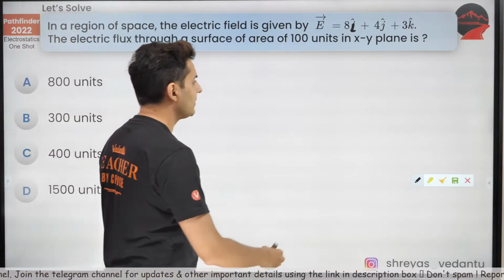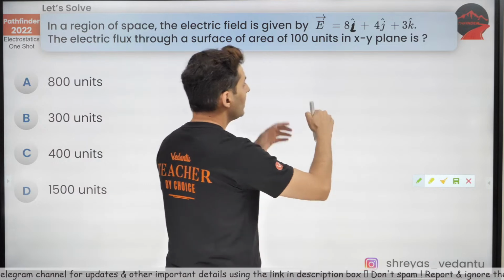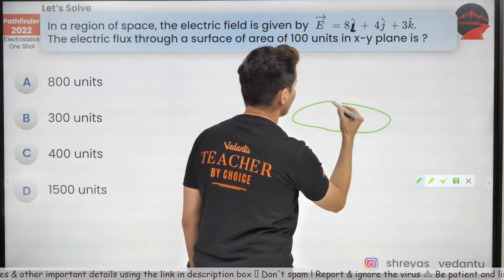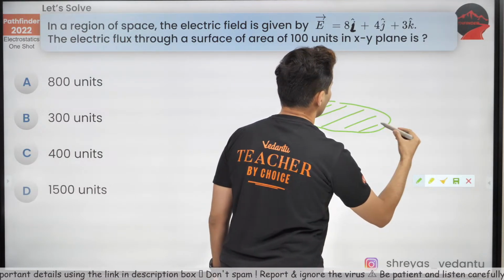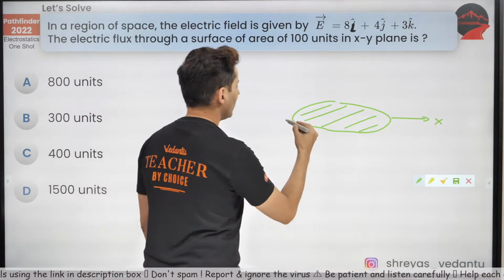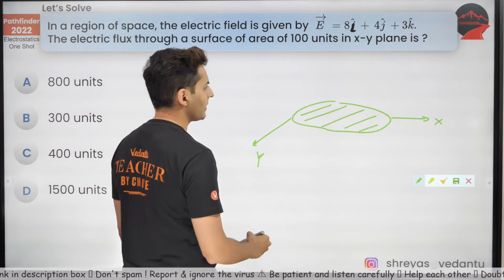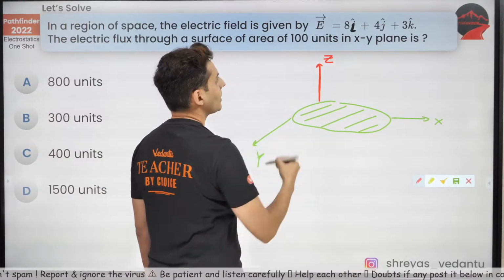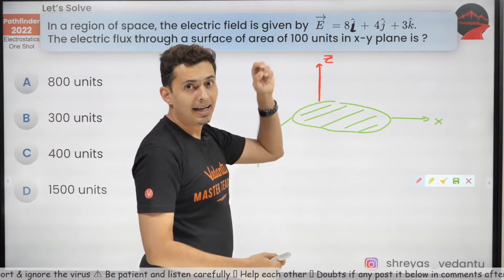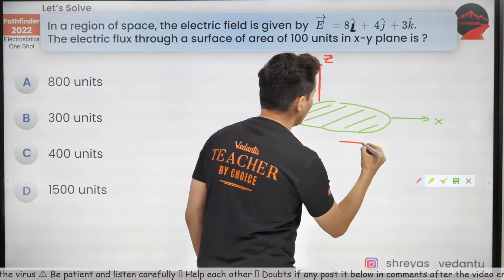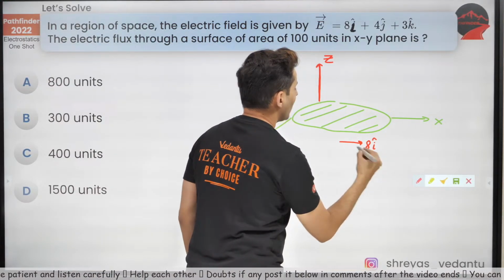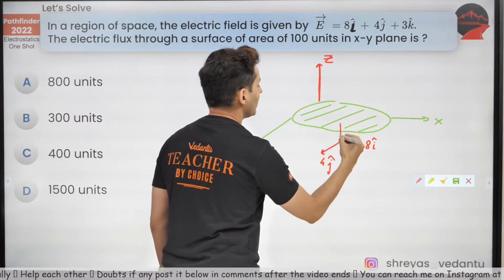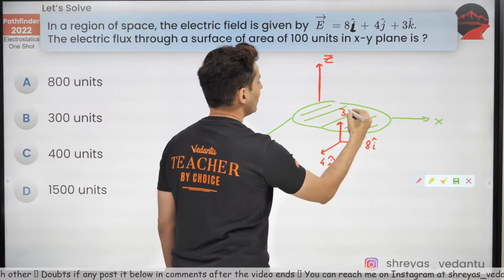Okay, let's try to solve this question now. Over here, this 100 units area is in the XY plane. Let's say this is X and this is Y, and the Z axis is over here. Now electric field has 3 components. One component is 8 I cap, another component is 4 J cap, and the last component is 3 K cap.